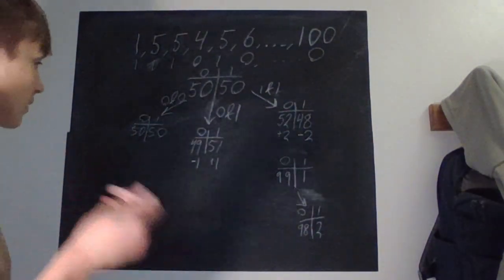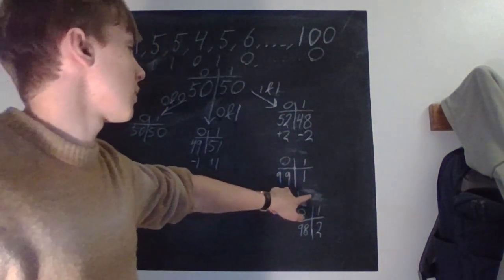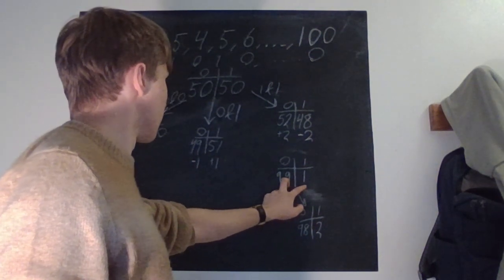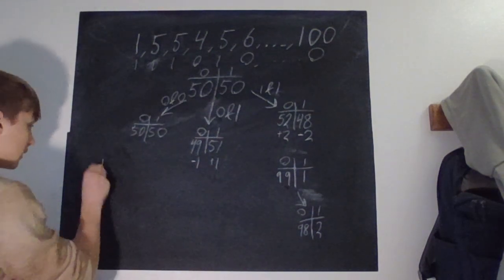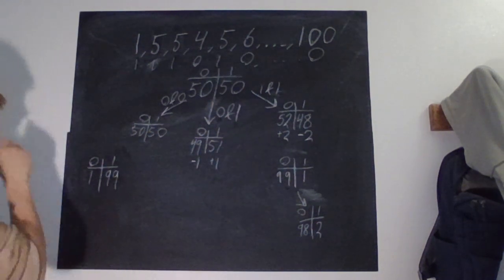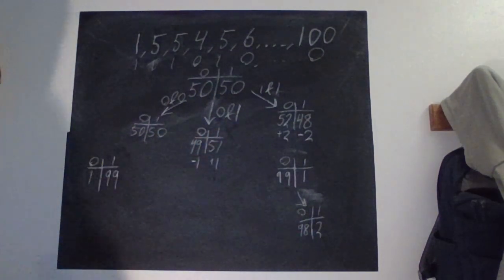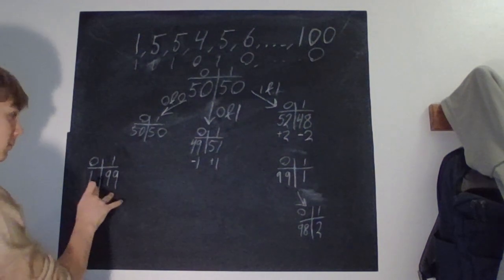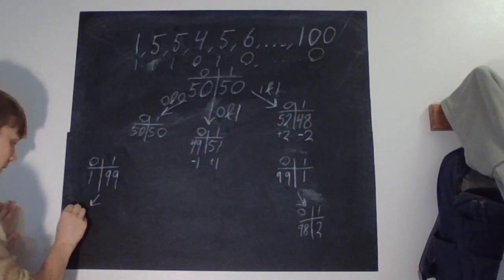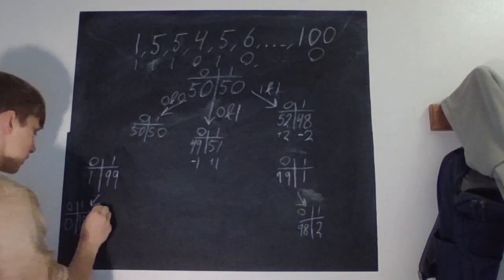Let's look at the other case. If we swap this around, we have one even number and 99 odd ones. What can we do then? Well, we'll just write it out. We have one even number and 99 odd ones. What we can do is pick this, which would make it one less even one. So we get 0 even ones and 100 odd ones.